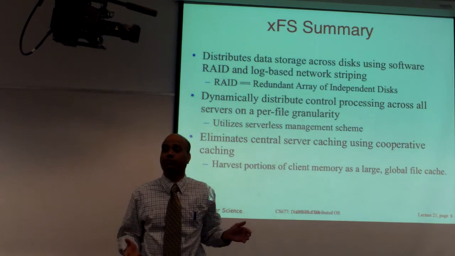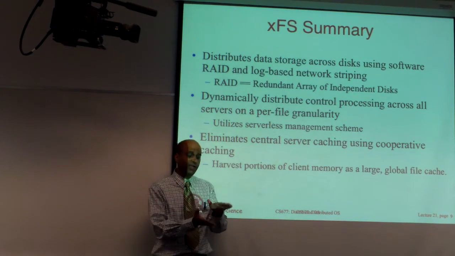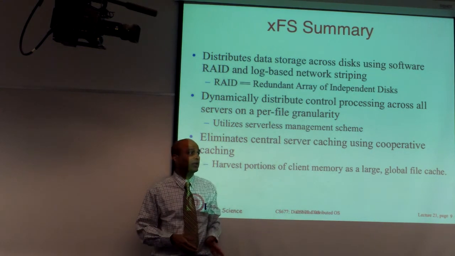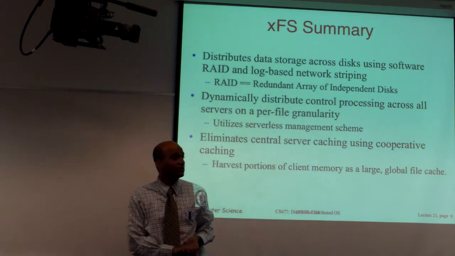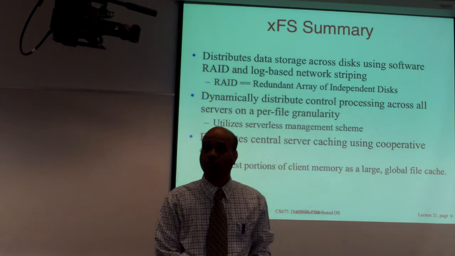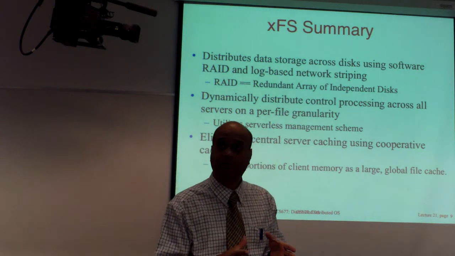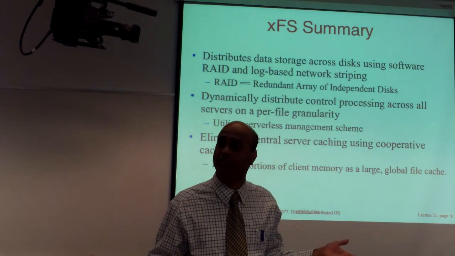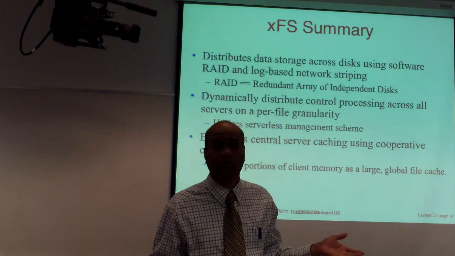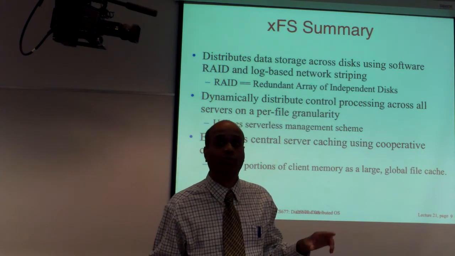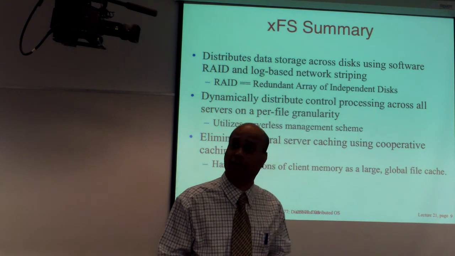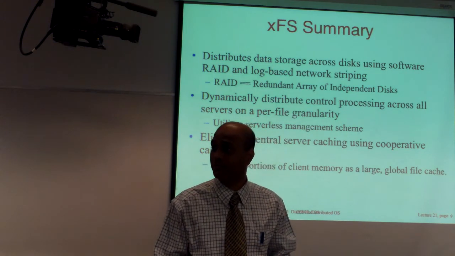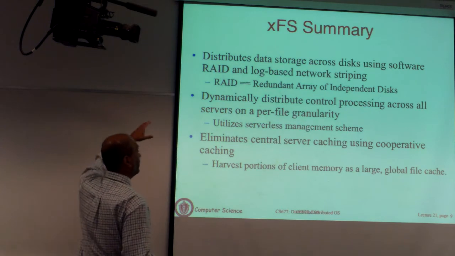In network striping, if you have a file with n blocks, the first block is stored on machine 1, the second block is stored on machine 2, the third block is stored on machine 3, and so on. So the file is chopped up into blocks, and the blocks are spread across machines in the network. To access a single file, you will now actually access multiple machines and get the relevant portions of the file from those machines. This is referred to as network striping.